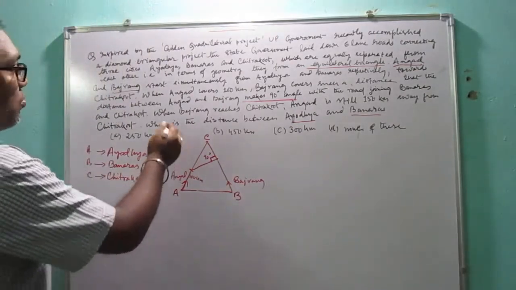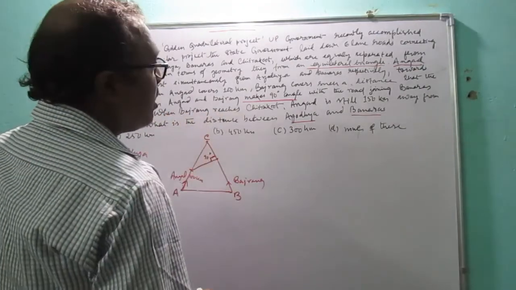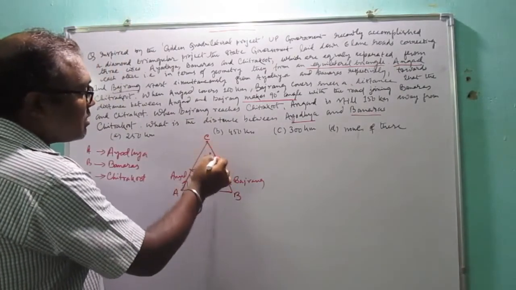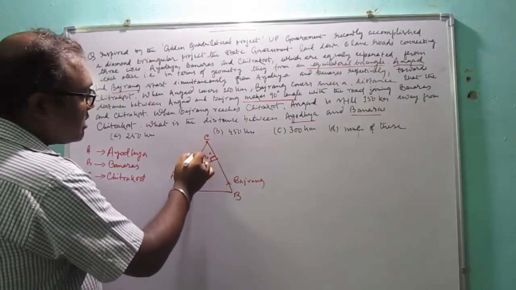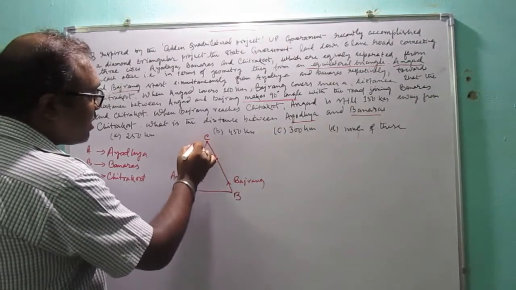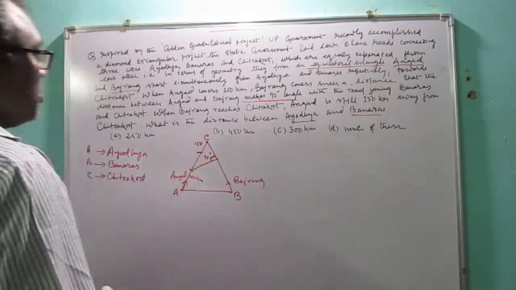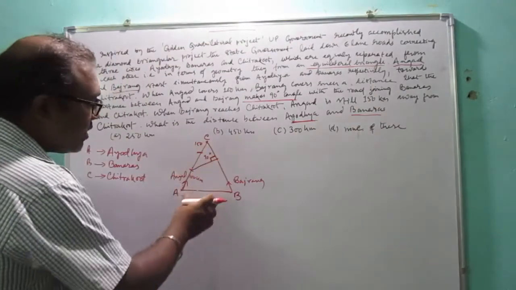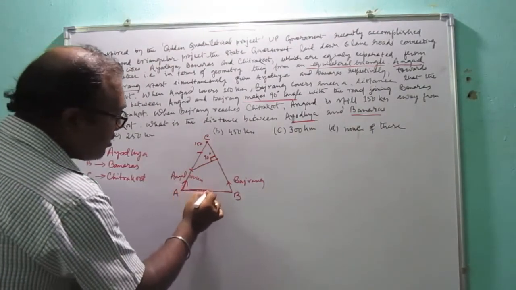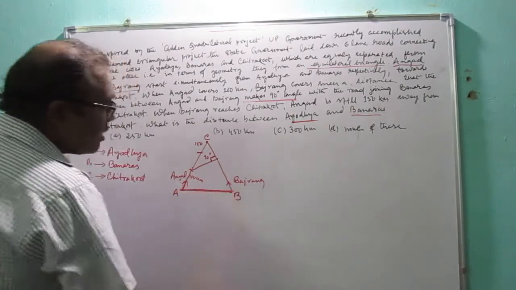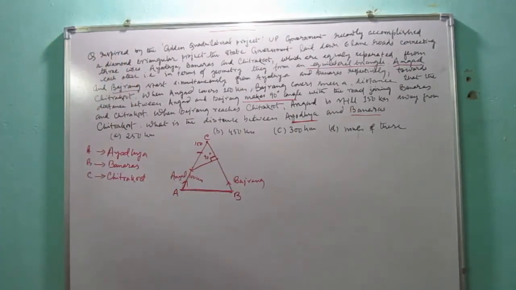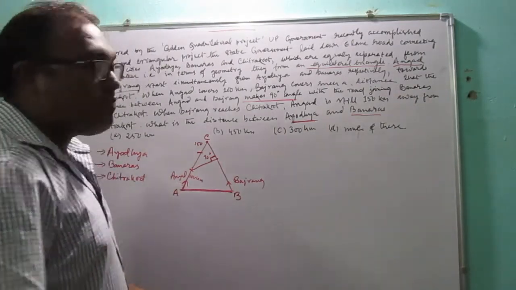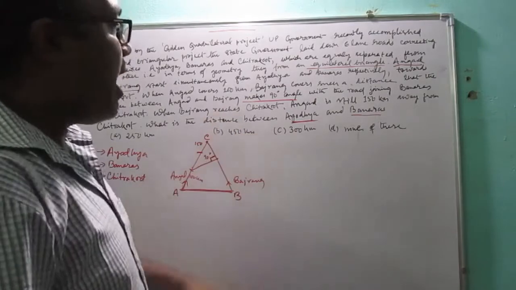Now what is given? When Bajrang reaches Chitrakoot, Angad is still 150 kilometers away from Chitrakoot. Now, what is the distance between Ayodhya and Banaras? At last it is asking for the distance between Ayodhya and Banaras, that means you have to find AB. As this is an equilateral triangle, AB, BC and AC are all equal, so if you find any side, that gives the distance between Ayodhya and Banaras.